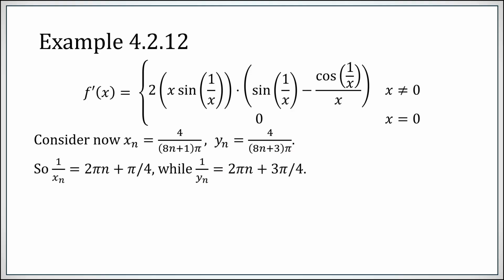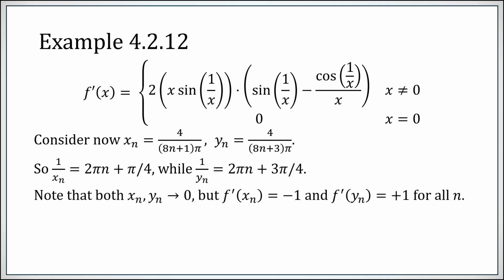So what's 1 over xn and 1 over yn? Quite nicely expressed here. 2 pi n, since they're about to be fed into sines and cosines, the appearance of 2 pi n is pretty straightforward. But then you get a pi over 4 or a 3 pi over 4. Now both xn and yn go to 0, right? As n goes to infinity, both of these are collapsing to 0. However, f prime at xn is constantly minus 1, and f prime at yn is constantly plus 1.